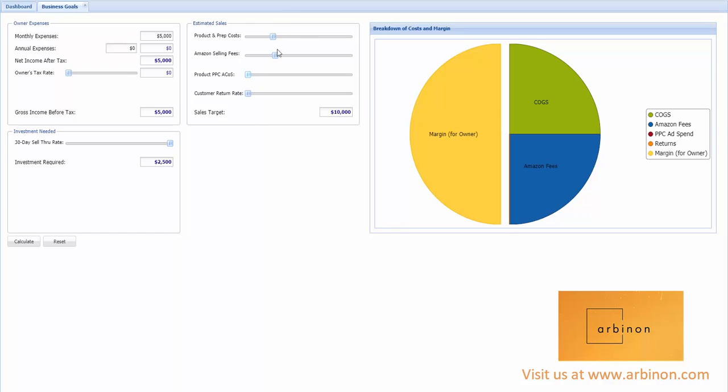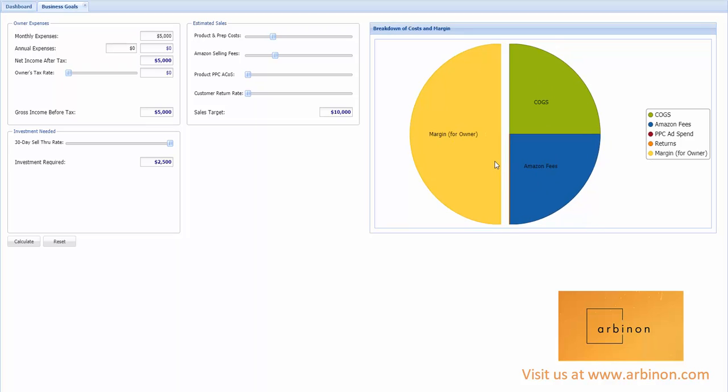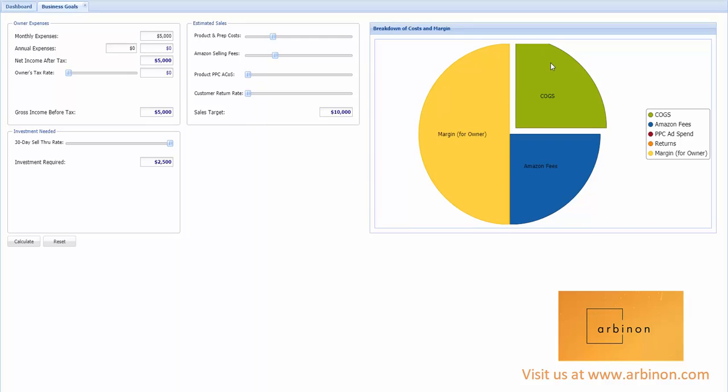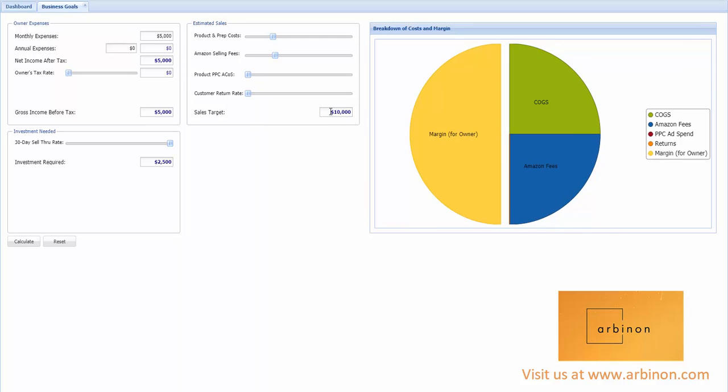And so we've got some controls here to help you navigate. In general, my product mix gives me about a 25% COGS and 25% Amazon fees, and in theory that should leave the rest, 50%, for me as the owner. So what that tells me is I need $5,000 a month to make that, based on half of it going to my cost of goods and half of it going to Amazon. I would need to generate $10,000 of sales every single month.